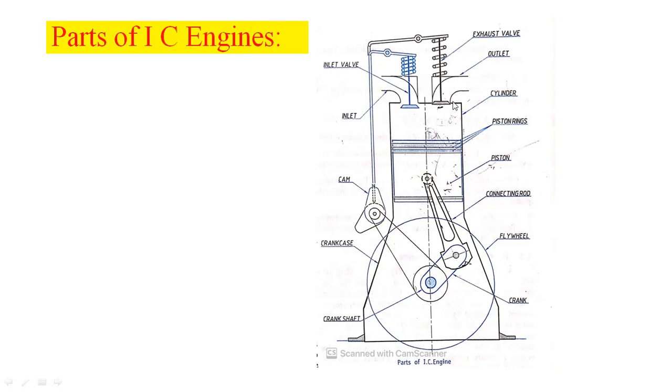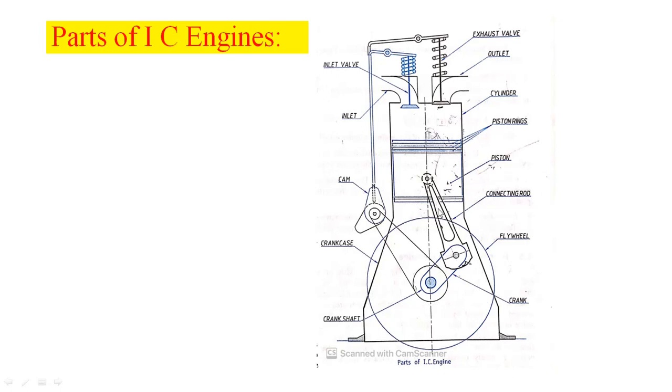The first part of the IC engine is the cylinder. The cylinder is one of the main components of an internal combustion engine because the combustion of fuel takes place inside the engine cylinder. The second component is the piston. When power is developed inside the engine cylinder, it is transmitted from the engine cylinder to the crankshaft with the help of the piston, connecting rod and crank. The piston is one more important component of the IC engine. It is a hollow cylindrical plunger which reciprocates inside the engine cylinder.